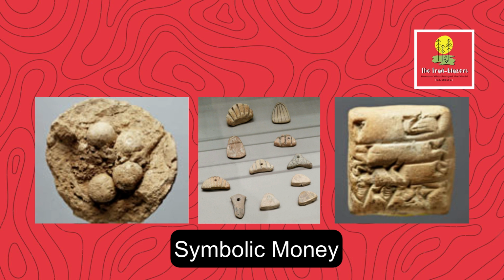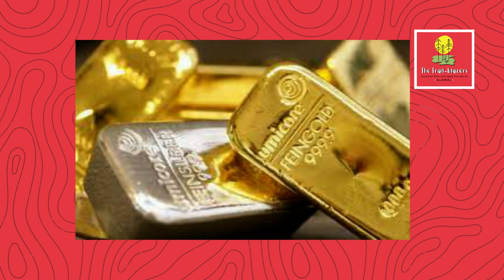Well, the next evolution of money was symbolic money. The first signs of symbolic money were found in Mesopotamia, where impression symbols emerged, potentially representing units of grain and livestock. These could be a precursor of symbolic representation of value. Well, the next evolution was the use of precious metals. Standardized weights and measures for precious metals like gold and silver were used in trade. These ensured consistent value regardless of the physical shape of the metal.